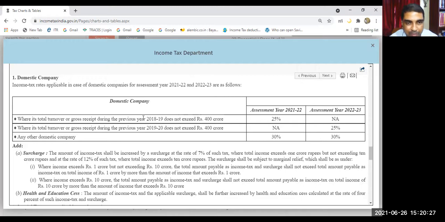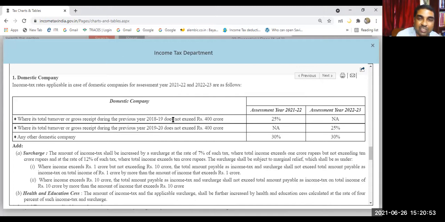You have to compare the previous year 2018-19. I cannot explain with certainty that this is the exact reason, but I can just guess that maybe the government felt that during that year there were many companies which were badly affected. So the government thought to give a concession, and later on it was extended to the next year also.